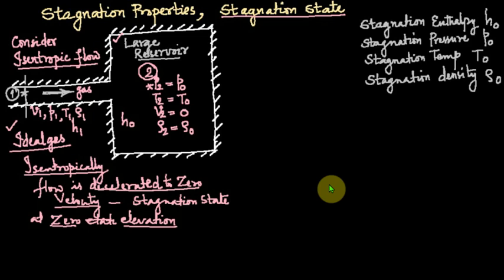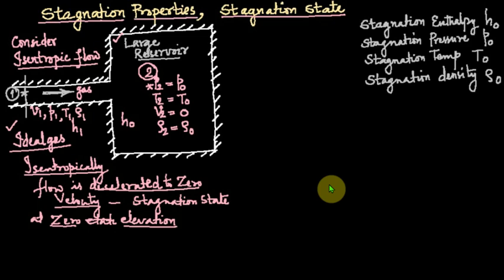So again I repeat, the stagnation state means the state of a gas attained by decelerating it to zero velocity isentropically at zero elevation. And the properties of the gas at such a stagnation state are known as stagnation properties.